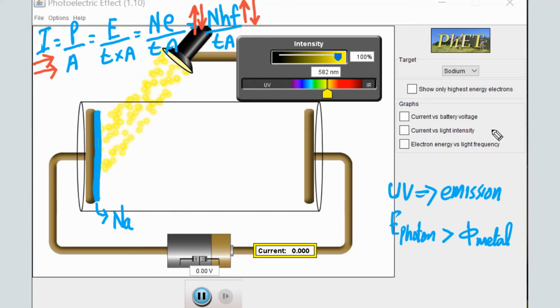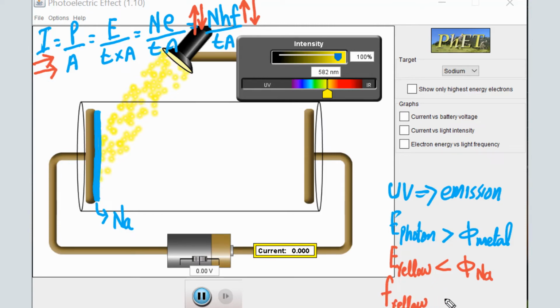It simply means that the energy of a yellow photon is less than the work function of sodium metal. Or we can say the frequency of yellow light is less than the threshold frequency. So these are very important points. We have to be very clear about these points.